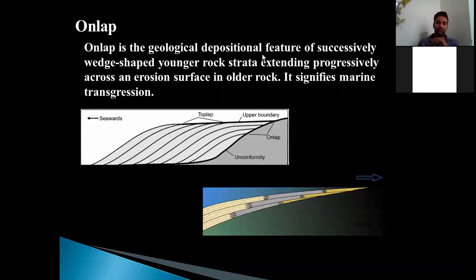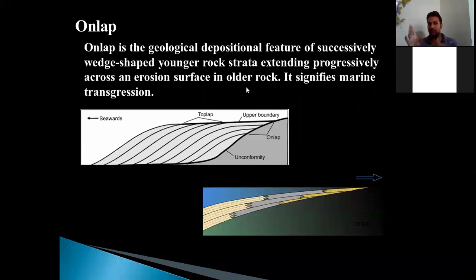Marine transgression means when water covers the land surface or enters the land surface. When the water of the ocean enters the land surface, that is called marine transgression. If the marine water transgresses the land, of course that transgressional water will bring some sediments with it, and when it transgresses over the land, it deposits the sediments over the land. So onlap is a geological depositional feature.